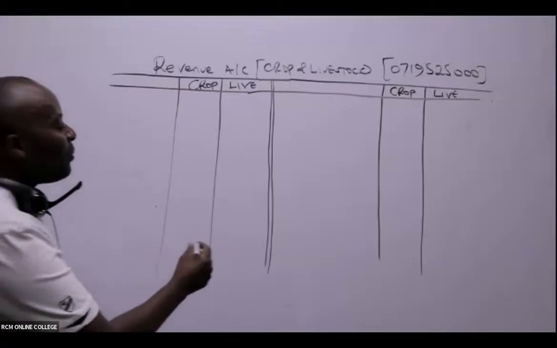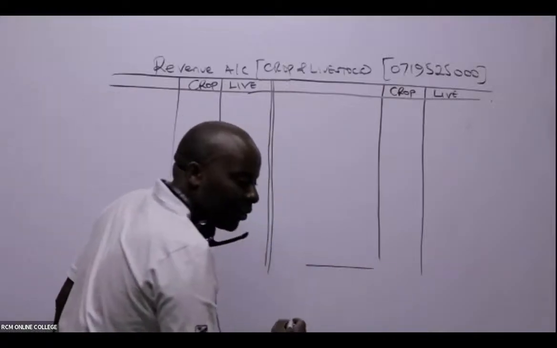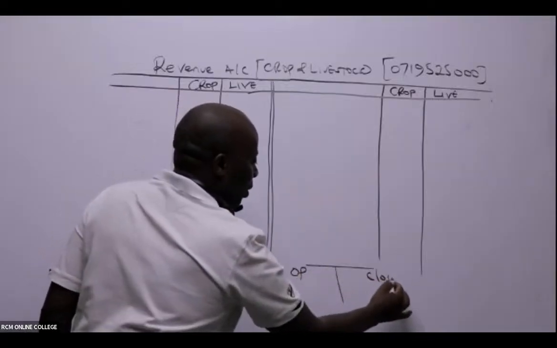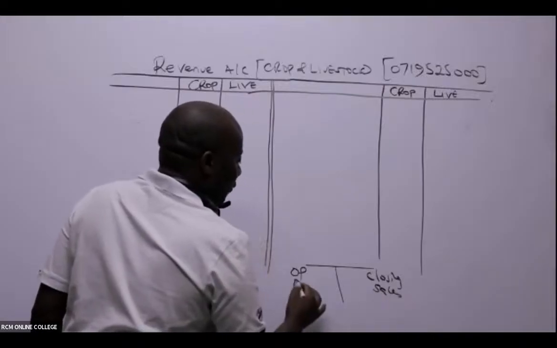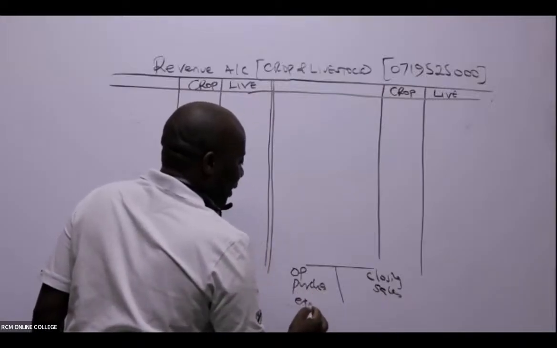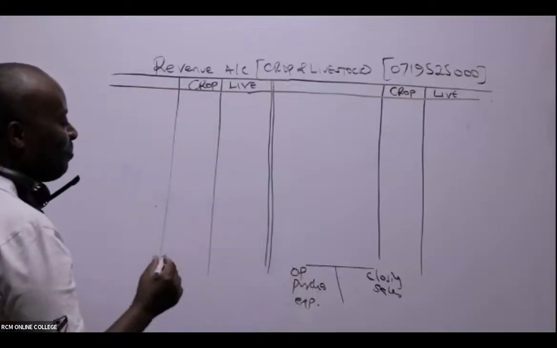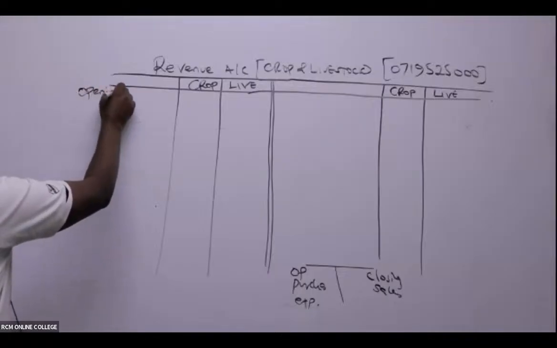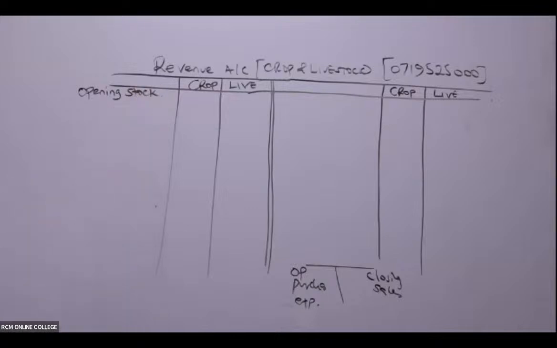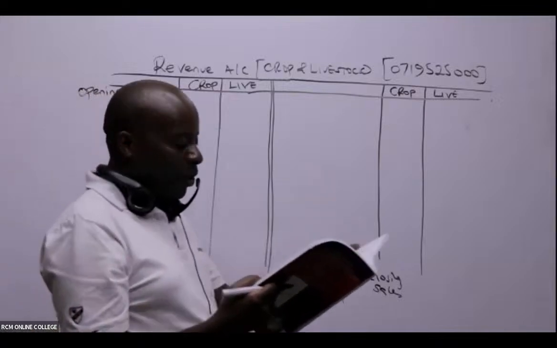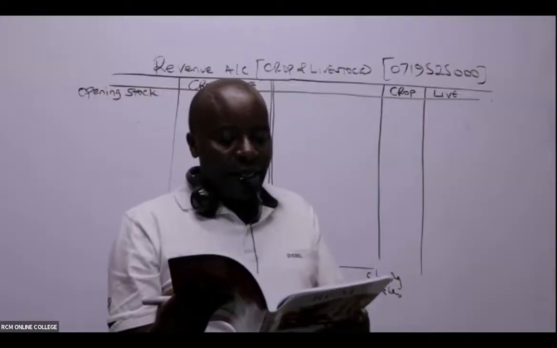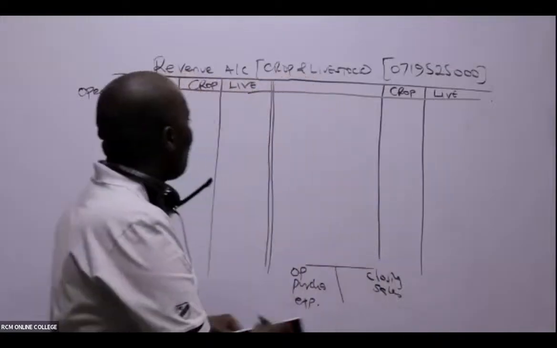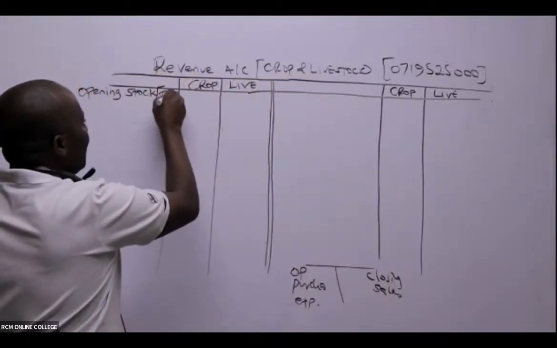So then remember our small T account. For the sake of you remembering it, we have here opening stock, closing stock, sales, purchases, and then expenses. I will never forget this since the time I was taught it. So I shall start with the opening stock. Is there somebody who is able to see opening stock in that table? You can see inventories from the trial balance, the TB.